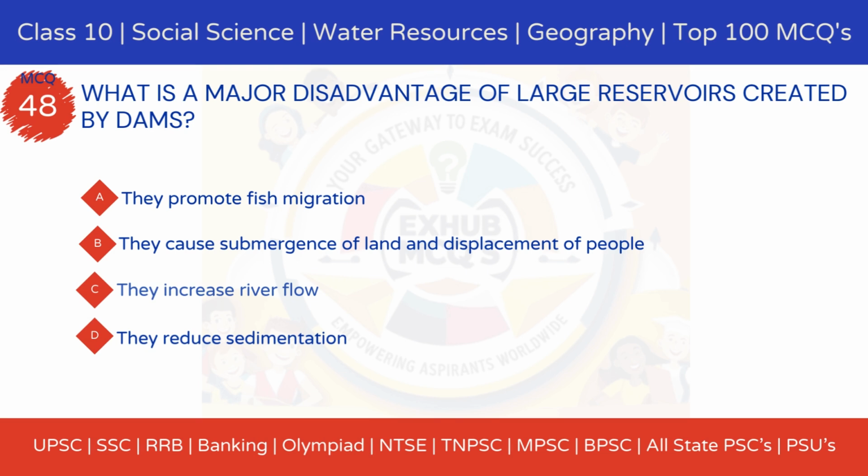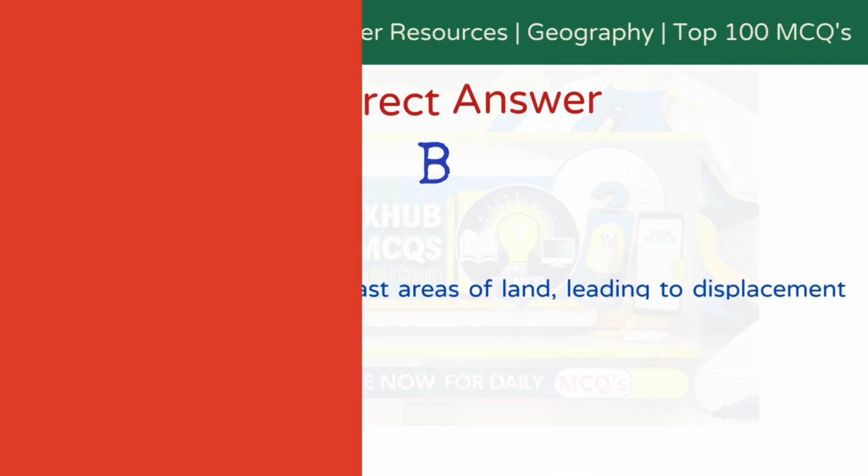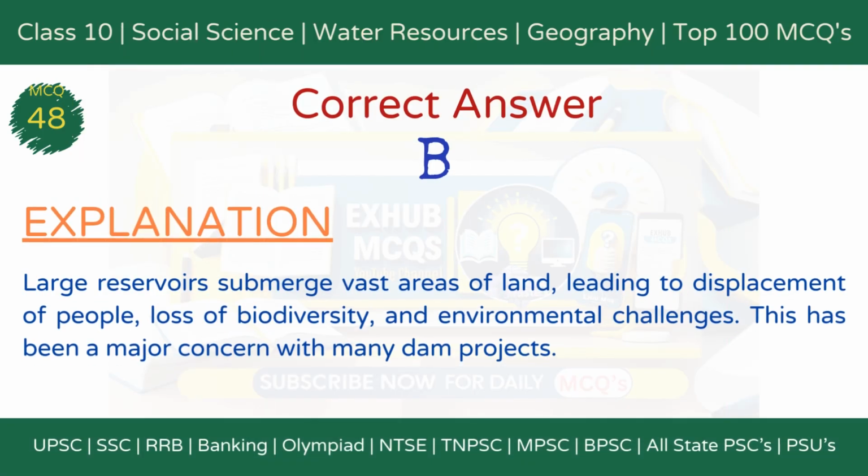Option A, they promote fish migration. Option B, they cause submergence of land and displacement of people. Option C, they increase river flow. Option D, they reduce sedimentation. The correct answer is Option B, they cause submergence of land and displacement of people.